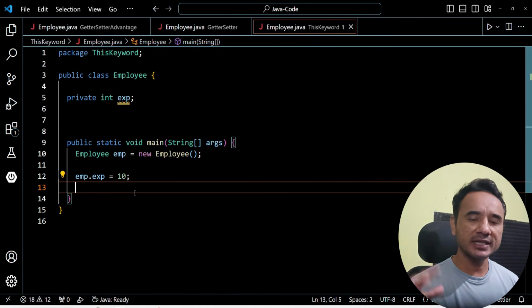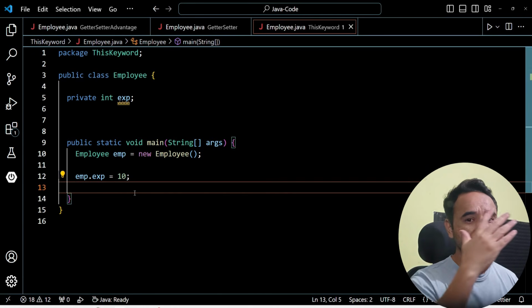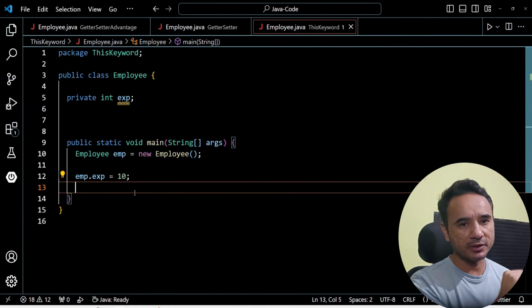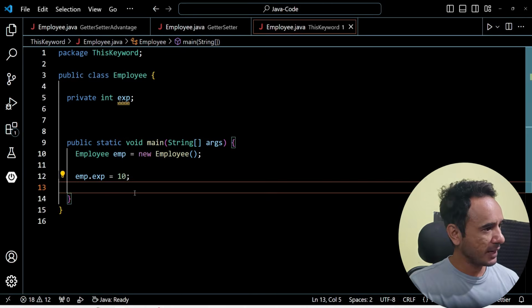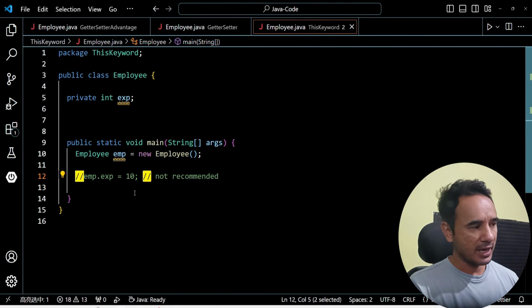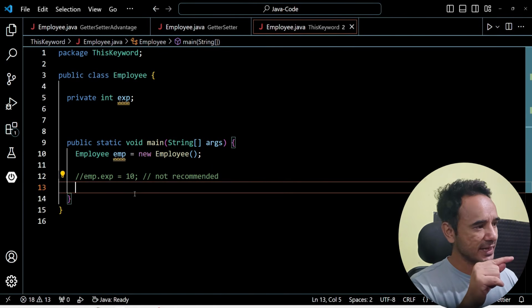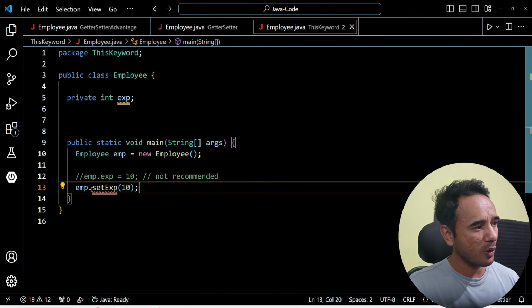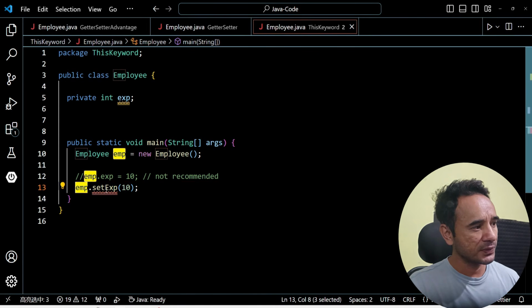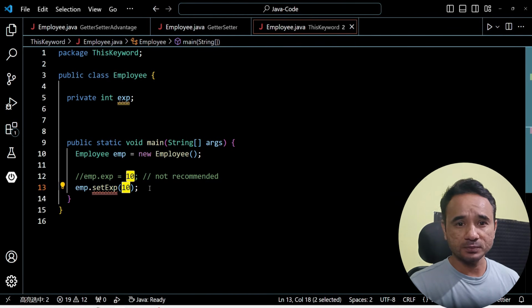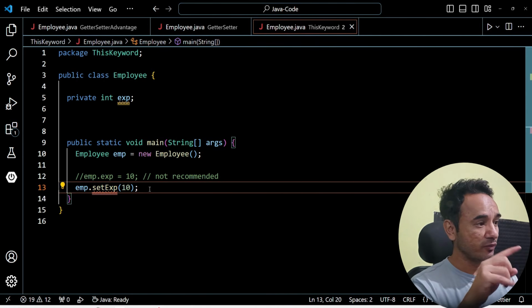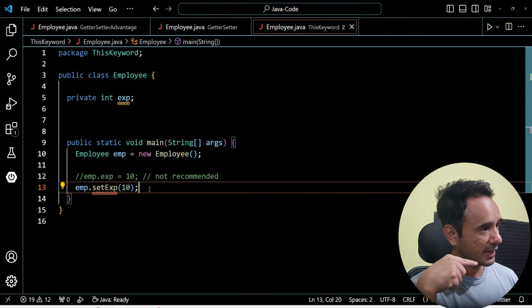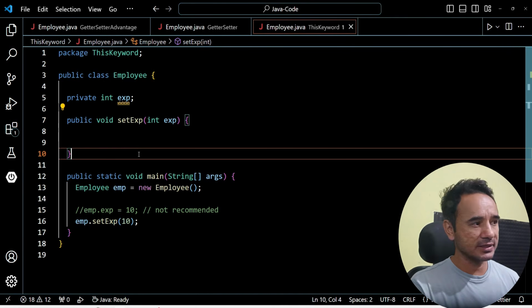But this way of setting a field value is not recommended because it violates the encapsulation concept of OOPS. I will explain later in a separate question how it violates, but here let's focus on this keyword. Okay, so first we will comment out this approach, and instead of directly assigning the field value like this, we will call the setter method of this employee object. This setExperience is the setter method, and we will pass the value as the argument here. Then we will define this setter method above in the Employee class.